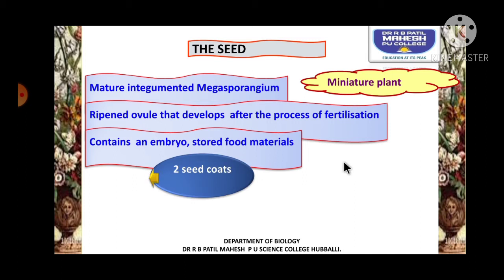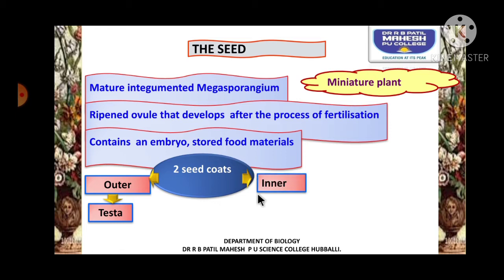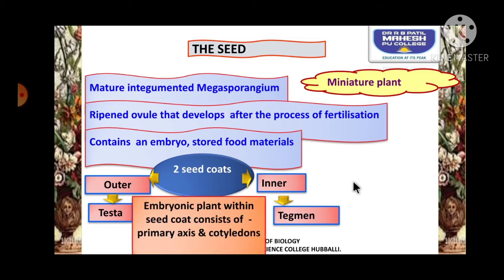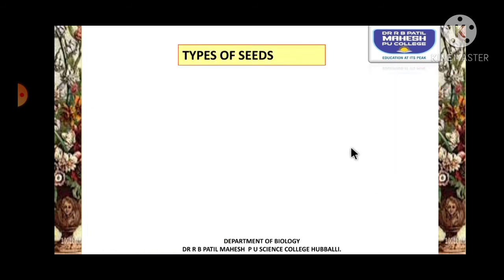Now, when we consider seeds, they are covered with two types of coverings, called coats. The outer covering is called the testa, whereas the inner covering of the seed is called the tegmen, which are developed from the outer and inner integuments of the ovule respectively. The embryonic plant in the seed is made up of a primary axis and cotyledons, correct?